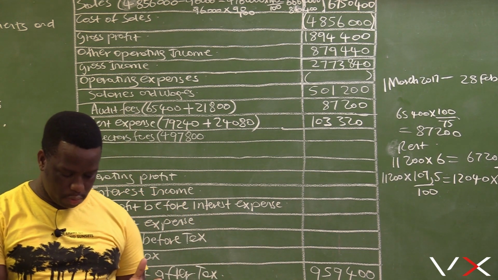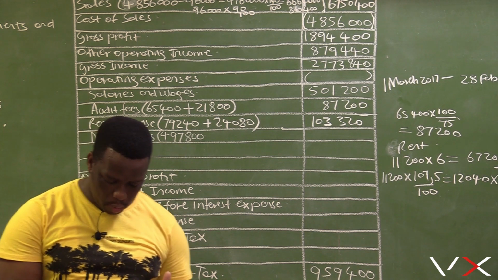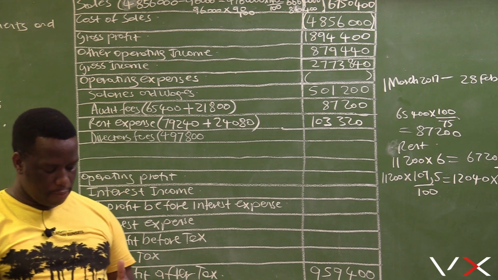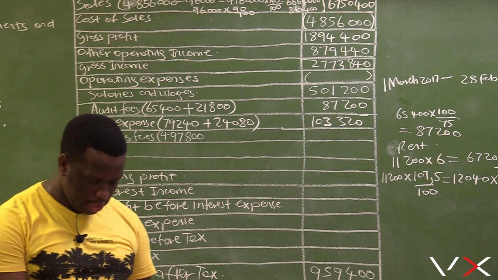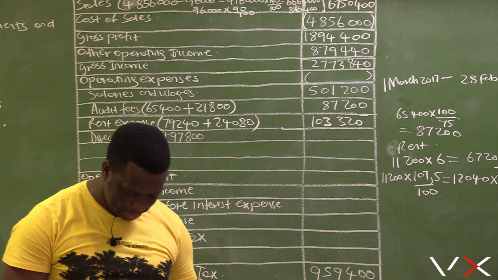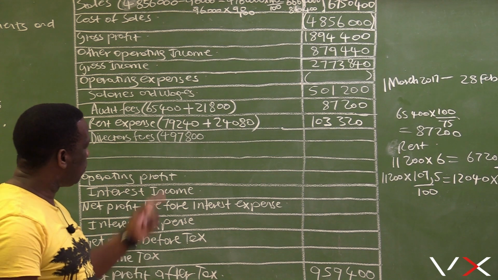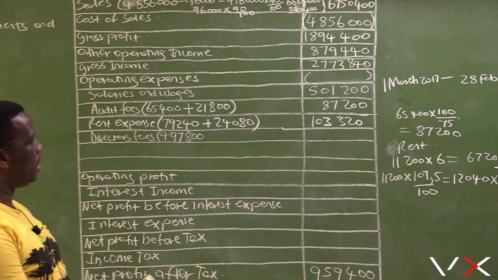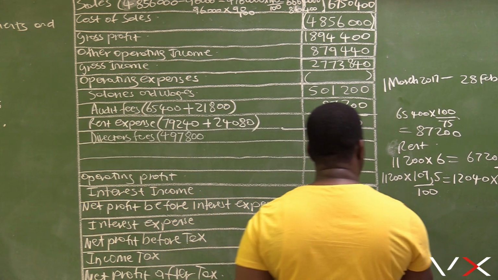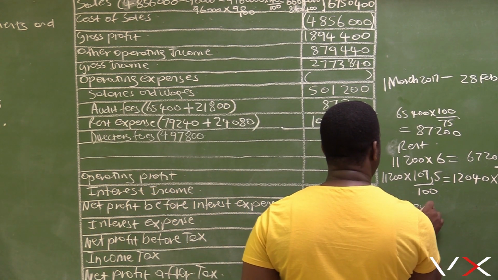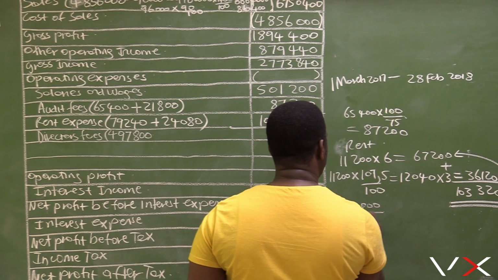So the first one is 12, the second one is 12, and the third one is 14. So 12, 24 plus 14 gives us 38. So this 497,800 is for 38 payments. Let's say 497,800 divided by 38 payments.